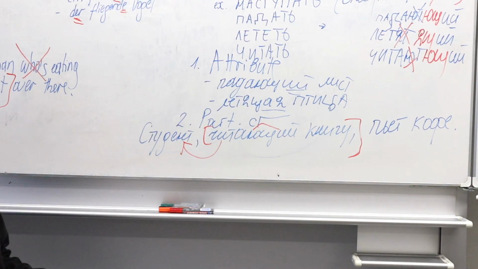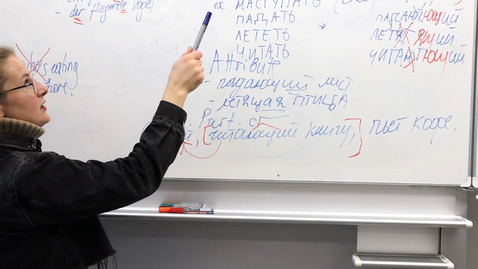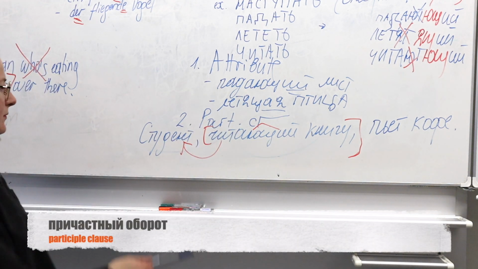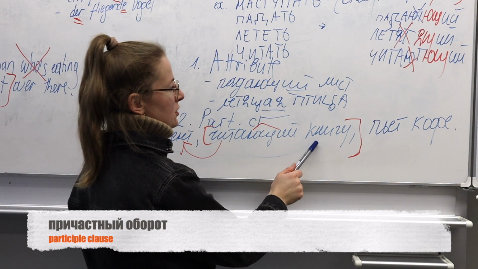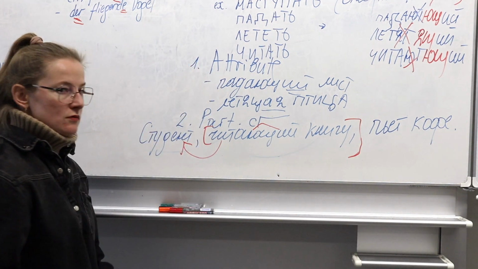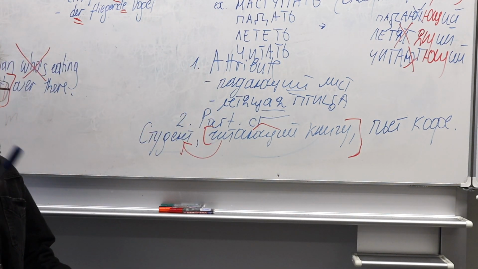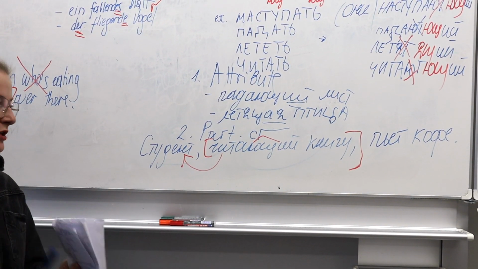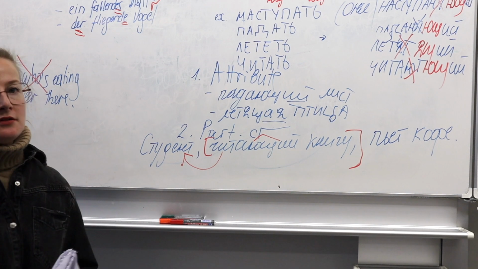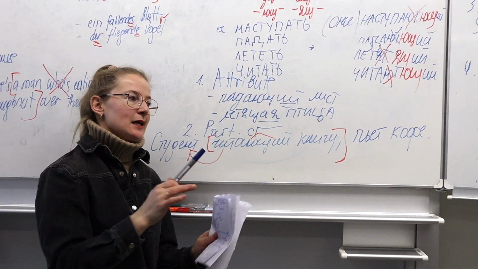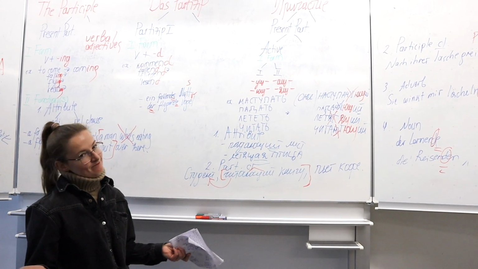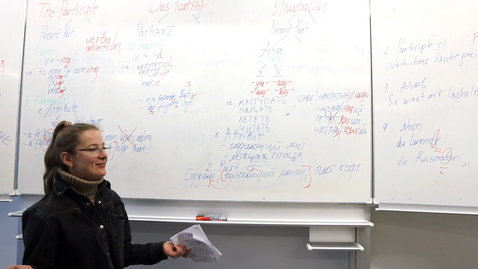Alright, so the second function is that the active present participle in Russian can be used as a participle clause, причастный оборот. Студент, читающий книгу, пьет кофе. So the main clause is студент пьет кофе, and this читающий книгу, причастный оборот, gives more information about the student who is actively involved in the process of reading a book. And he's drinking some coffee to keep him going, right?